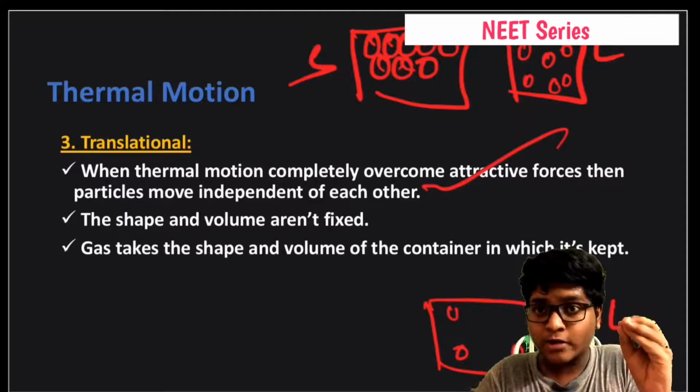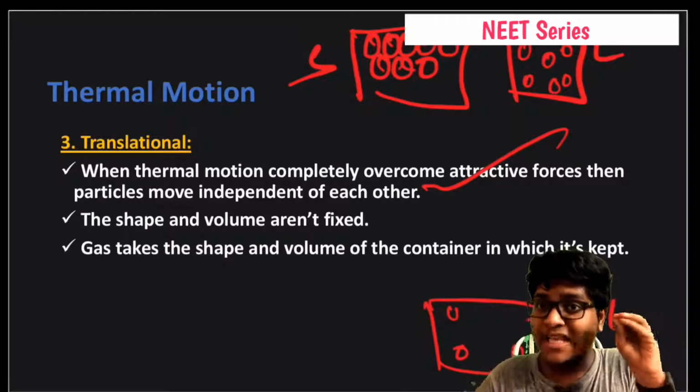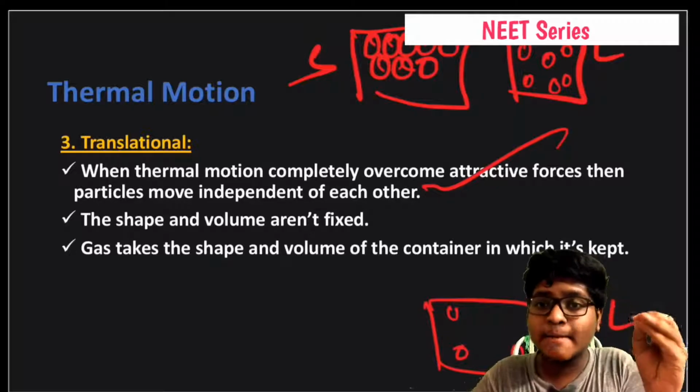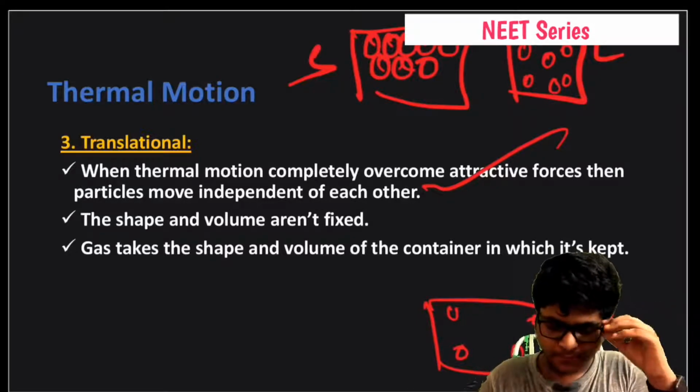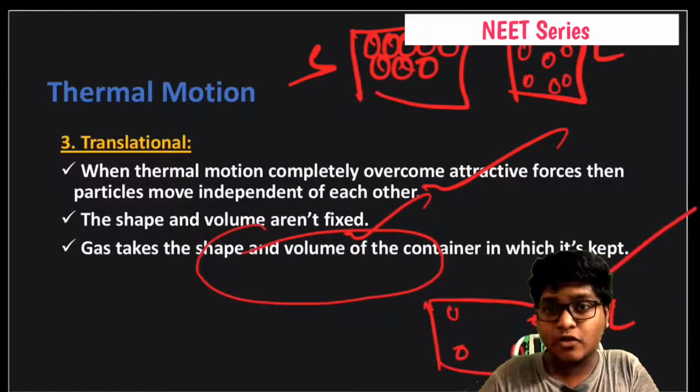The shape and volume are not fixed. In gases, they don't have any specific shape and volume. In liquids, volume is constant and shape is irregular. Gas takes the shape and volume of the container in which it's kept. You have to remember this.